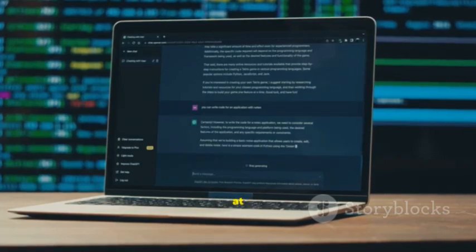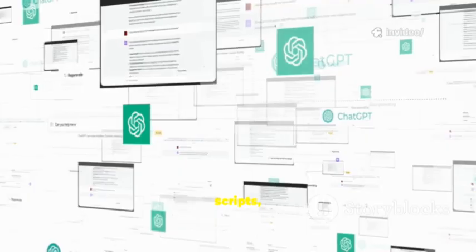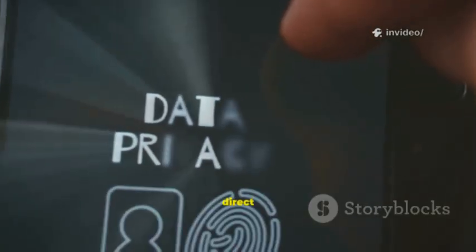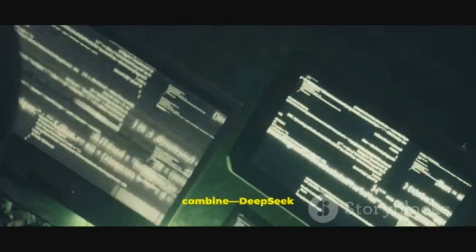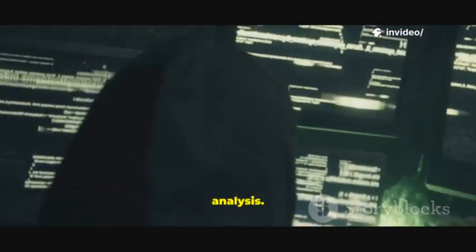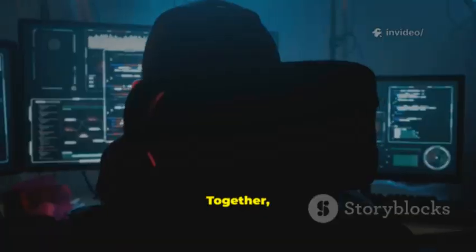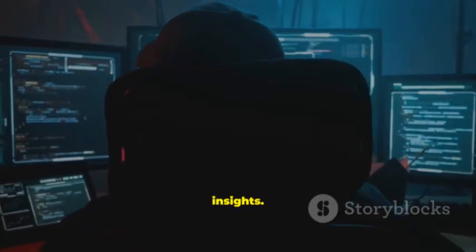ChatGPT excels at writing, explaining, and reasoning. Great for brainstorming, prototyping, scripts, and reports. Limits: cloud privacy concerns, no direct local file access. LLMs can hallucinate, verify every output. Best approach: combine DeepSeek for evidence, ChatGPT for analysis. Bloodhound finds the trail, detective builds the case. Together you move faster, are more thorough, and deliver clearer insights.